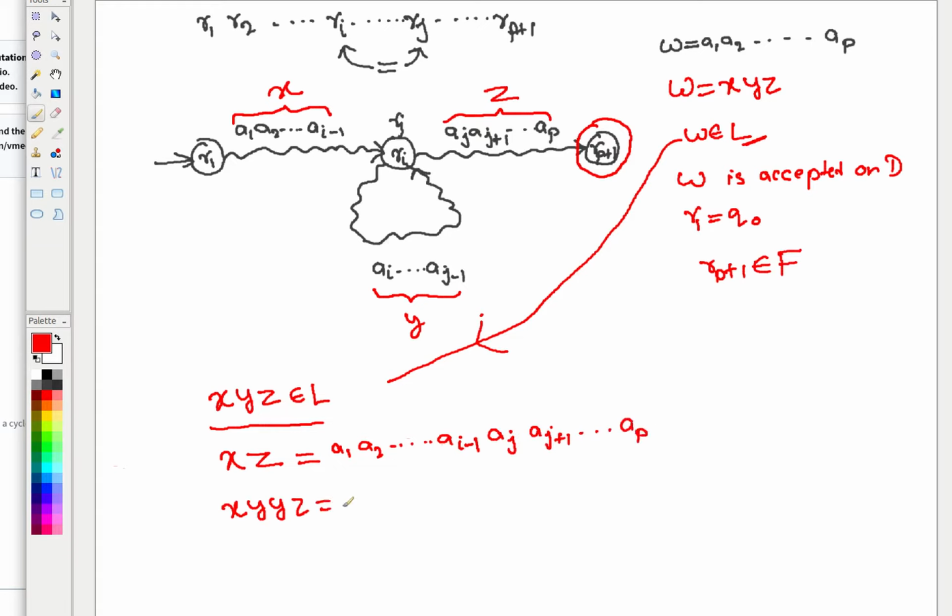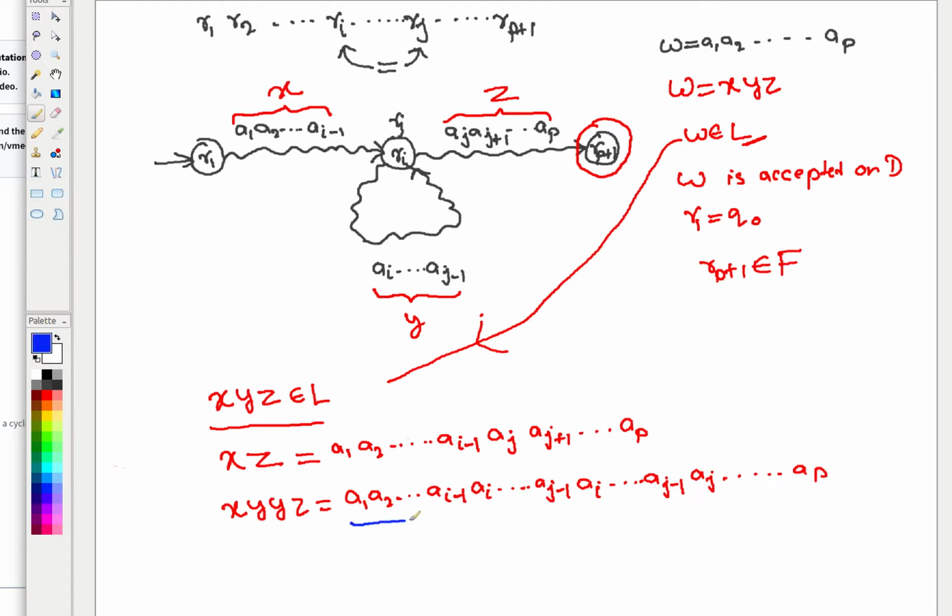Similarly, xyyz is denoting A1, A2 up to Ai minus 1. Then you have Ai further up to Aj minus 1. Then there is a repetition of y, so you again have Ai up to Aj minus 1, and then you have Aj up to Ap. Right?